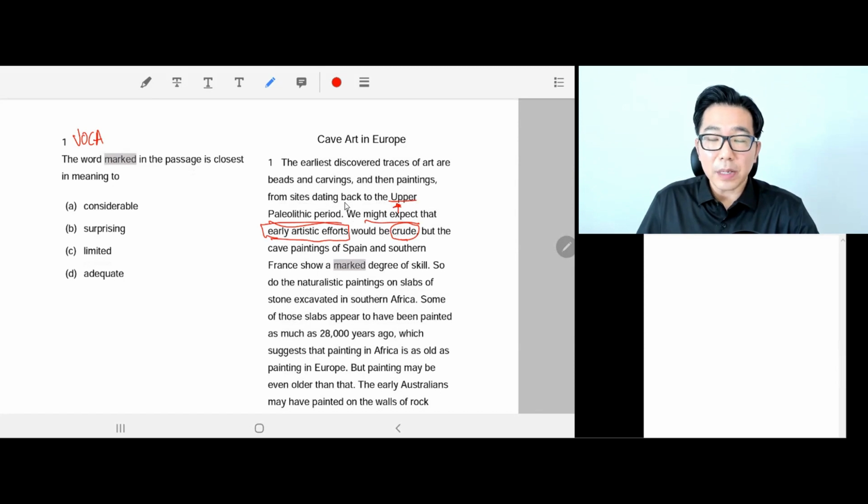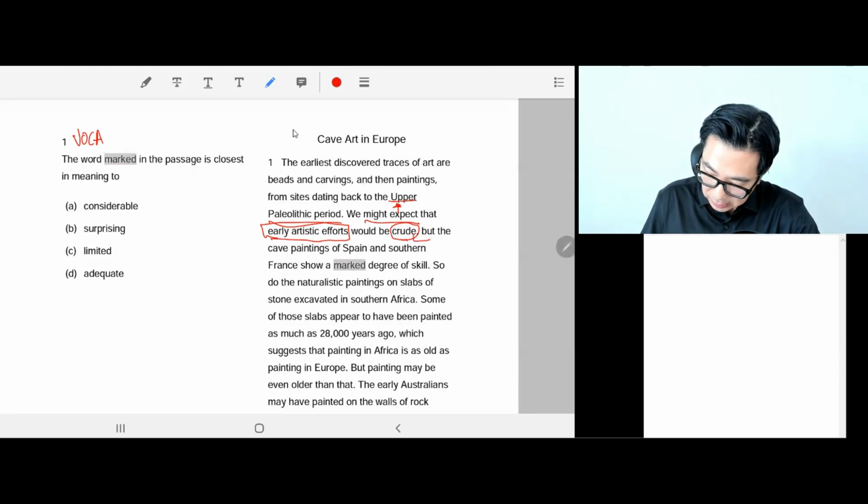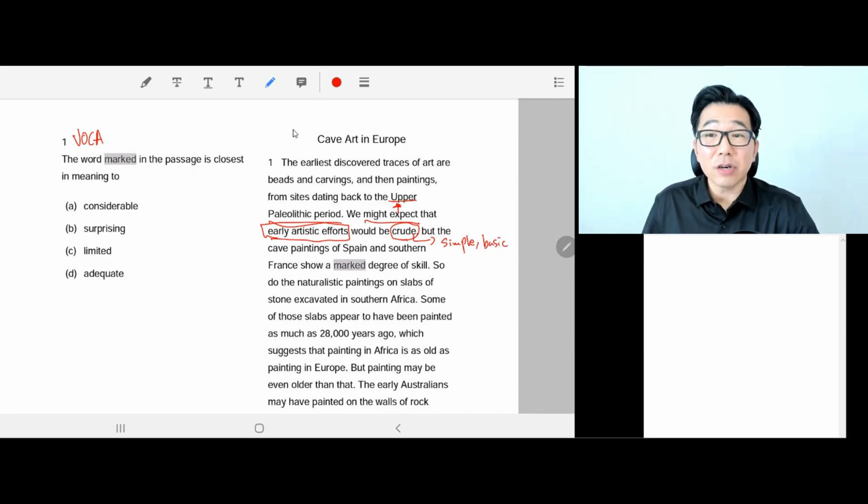Okay, so crude should be part of your TOEFL vocabulary. Those of you who do not know what crude means, it means simple, basic, rudimentary, primitive, not very high quality, very low quality, very simple.